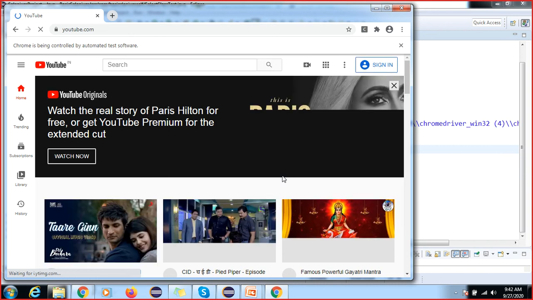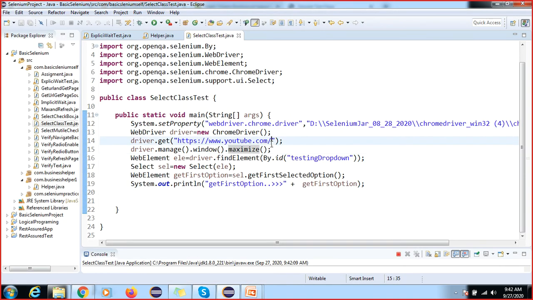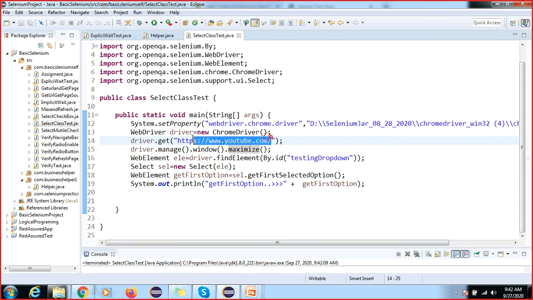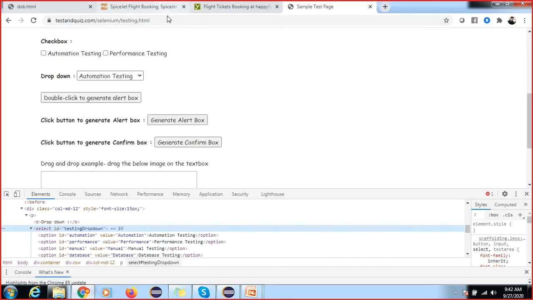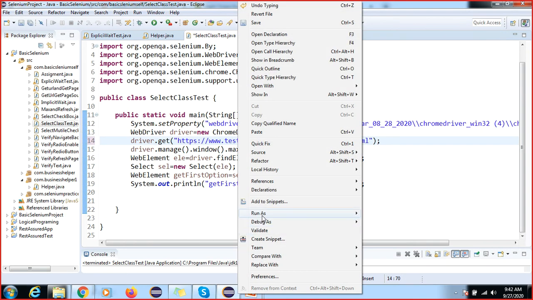Oh, I did not change your URL. Okay, so it will fail, right? I did not change this URL, just terminate this execution. So where is it? This is the URL. Okay, so now I'm going to execute.